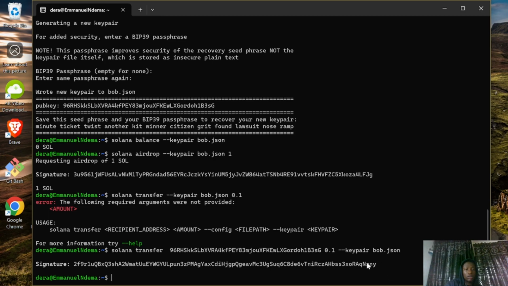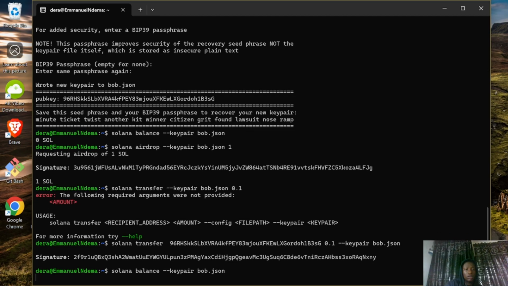Now let's check Bob's balance again. We've written that command before, and in order to get back to that command, click on the up navigation icon on your computer. Up, but then to go down, you click down. So click up, up, up, and here is the command for checking Bob's balance.